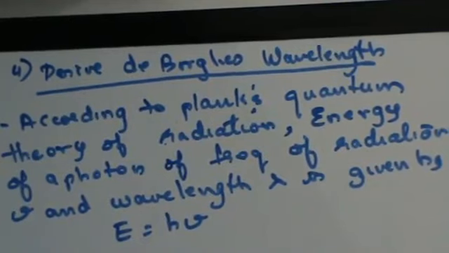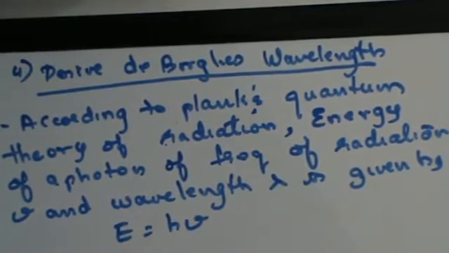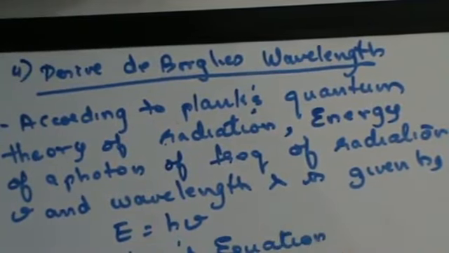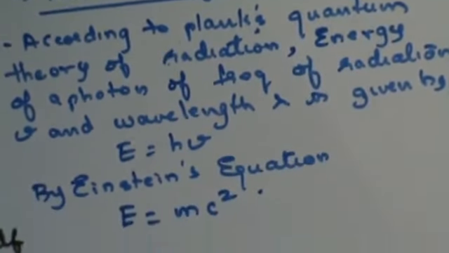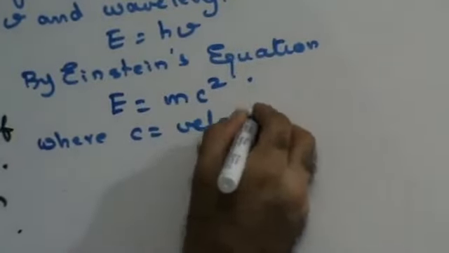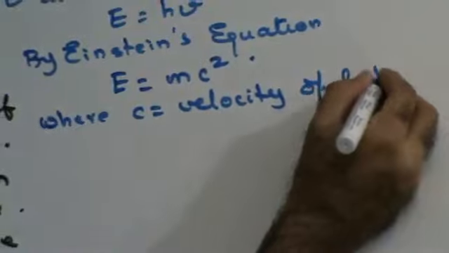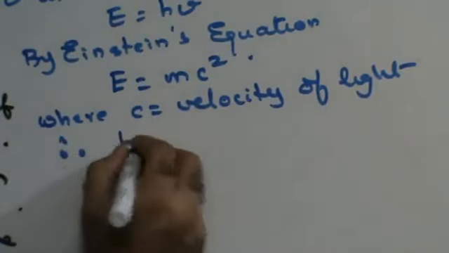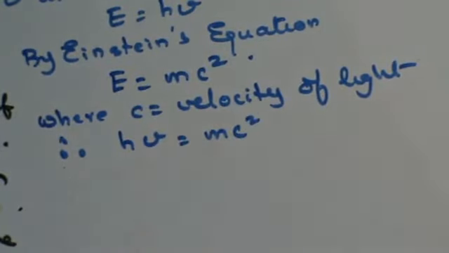Now, if I consider Einstein's equation, I can say that E is equal to mc square, energy is equal to mass into square of velocity, where c is velocity of light. Both are E, therefore from equations 1 and 2, hv should be equal to mc square.